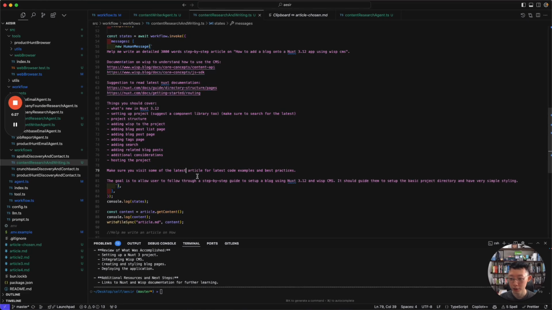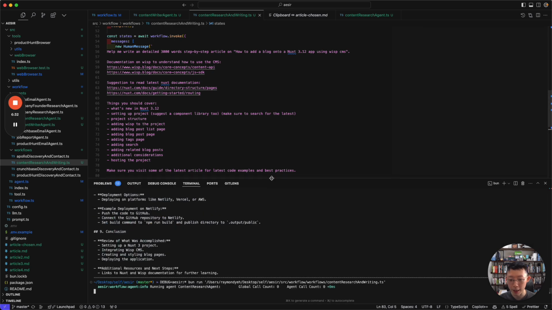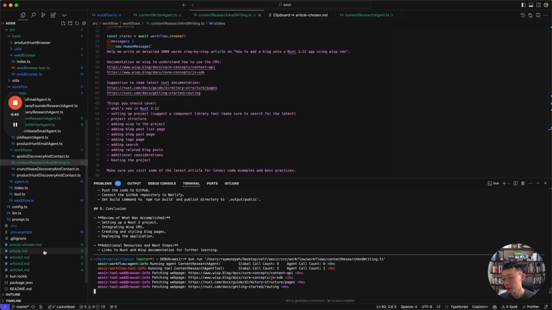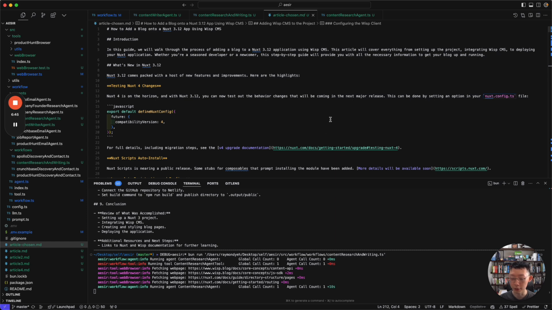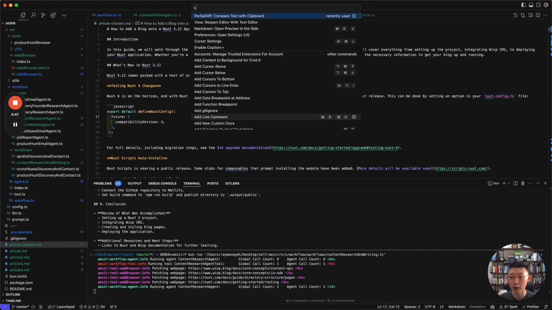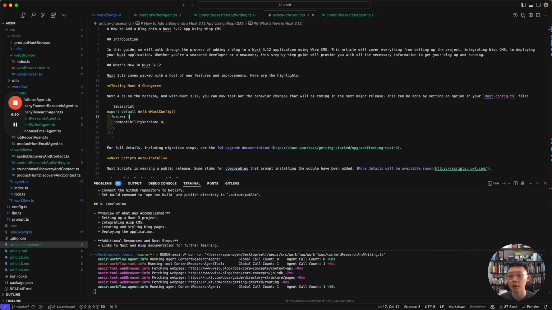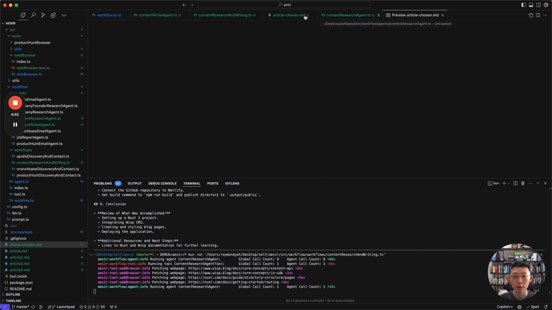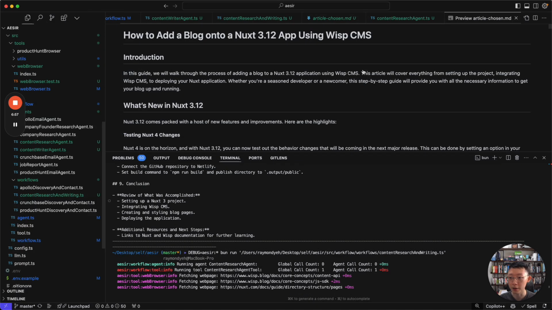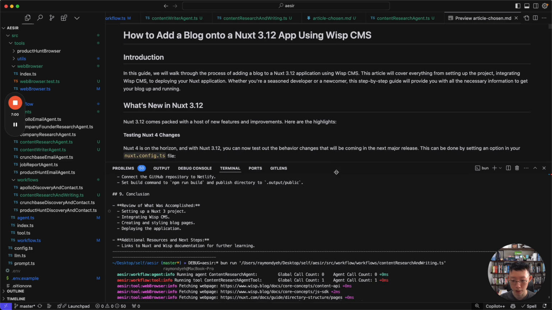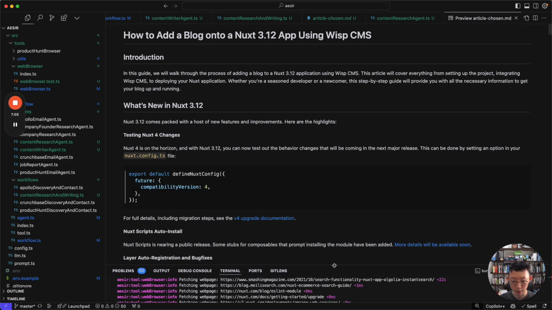So what I'm going to do is run the agent. At the same time, I'm going to show you the previous output so that you can see the quality of the output first. You can see I ran this multiple times, so this was the output that was given. We're just going to open it in a markdown preview. Let me see if I can increase the size. There you go.